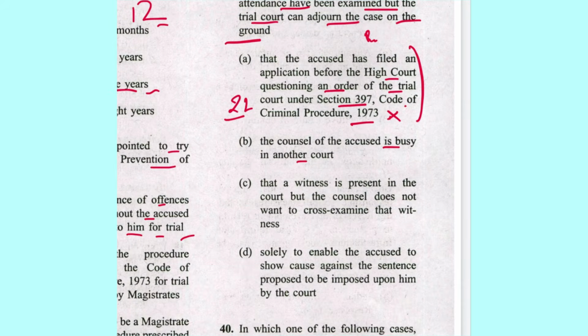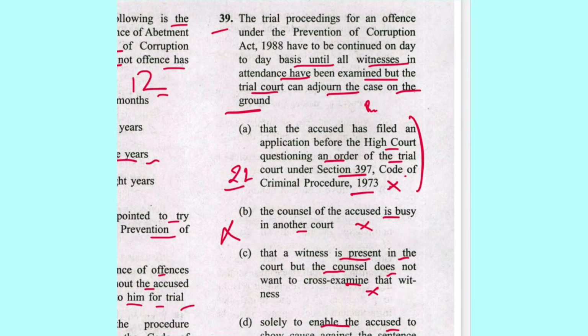Then the counsel of the accused is busy in another court. No ground for adjournment. That the witness is present in the court but counsel does not want to cross-examine. No. Solely to enable the accused to show case against the sentence proposed to be imposed upon him by the court. Yes. So all options are wrong in this question. The provision about this expeditious trial, it is mentioned in section 4 of PC Act.